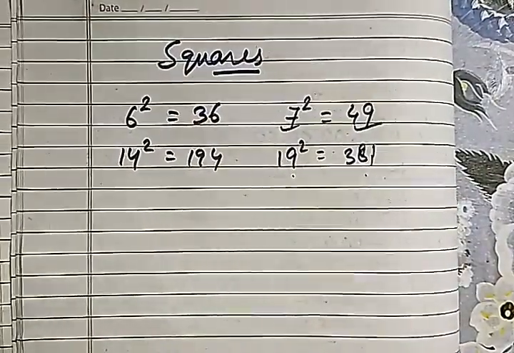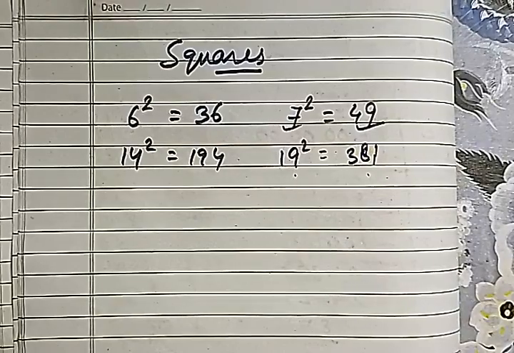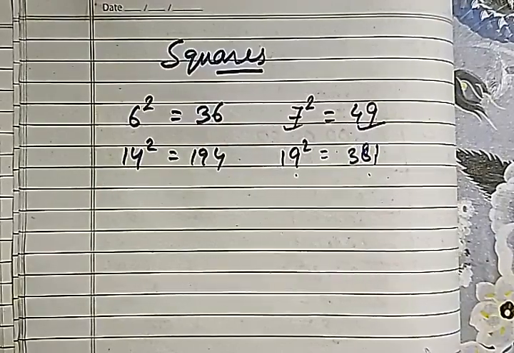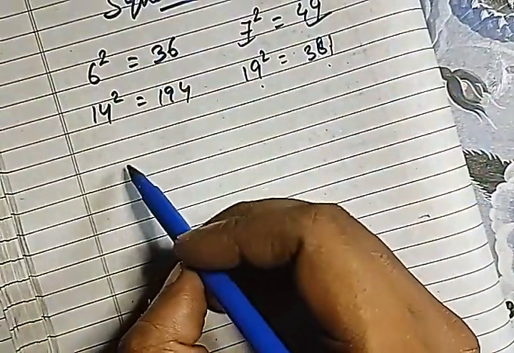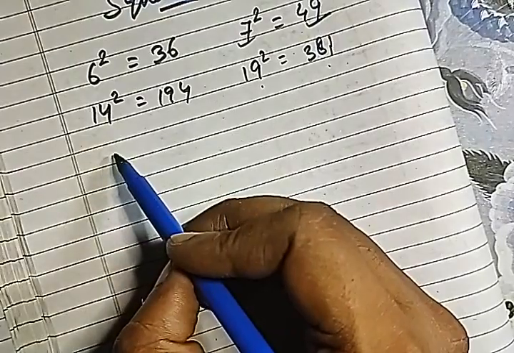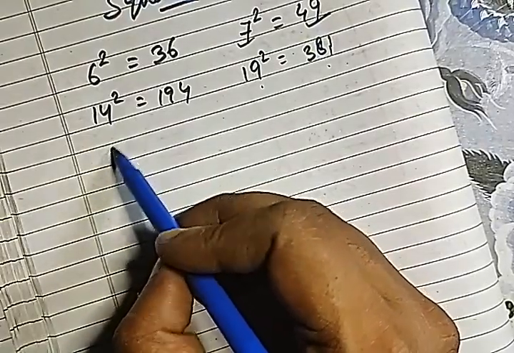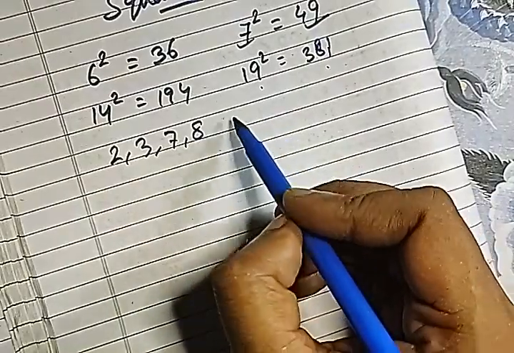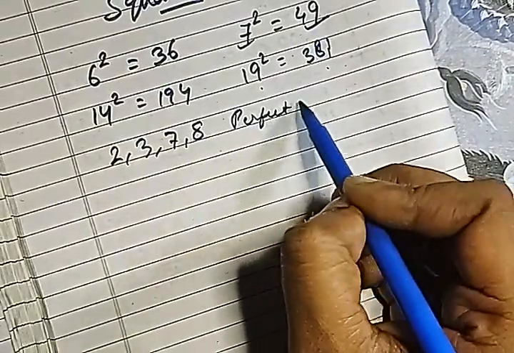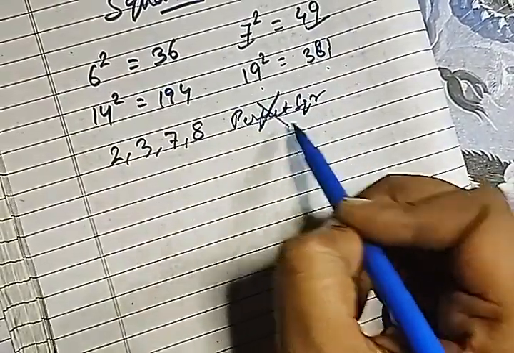Next one says that perfect squares never end in digits 2, 3, 7, 8. Okay. This is a very important thing. If you want to know whether a number is a perfect square or not, you must know that if the numbers are ending in 2, 3, 7 or 8, then they will not be perfect squares. Okay.